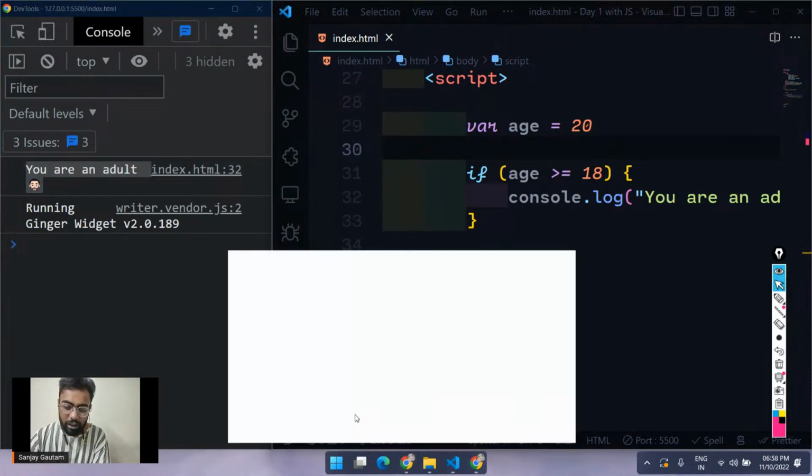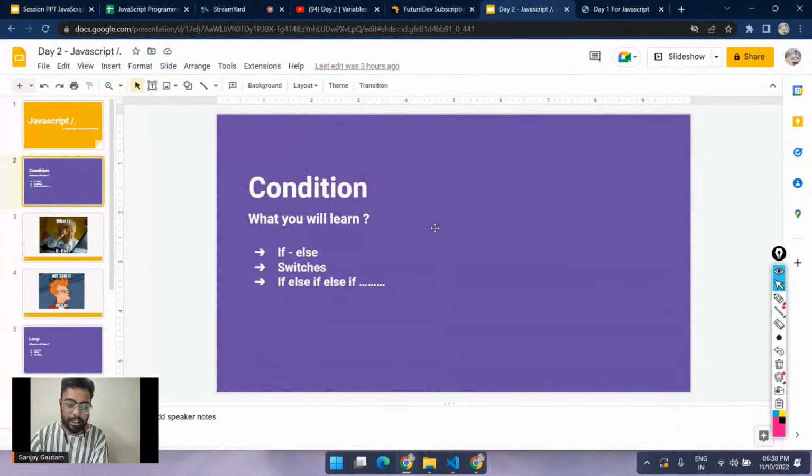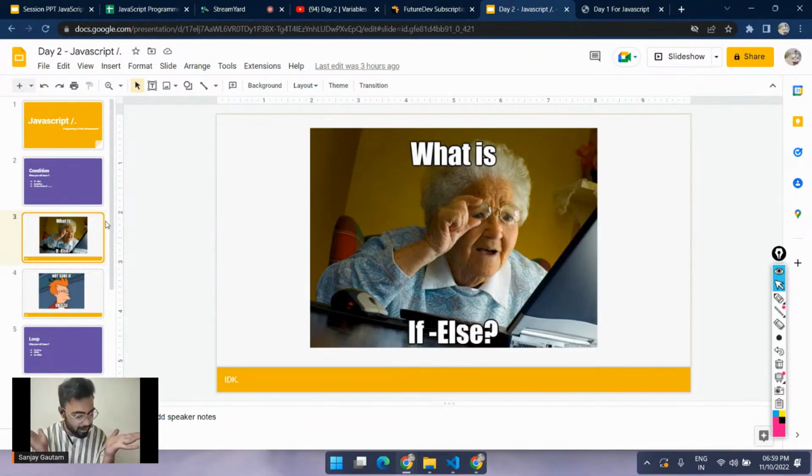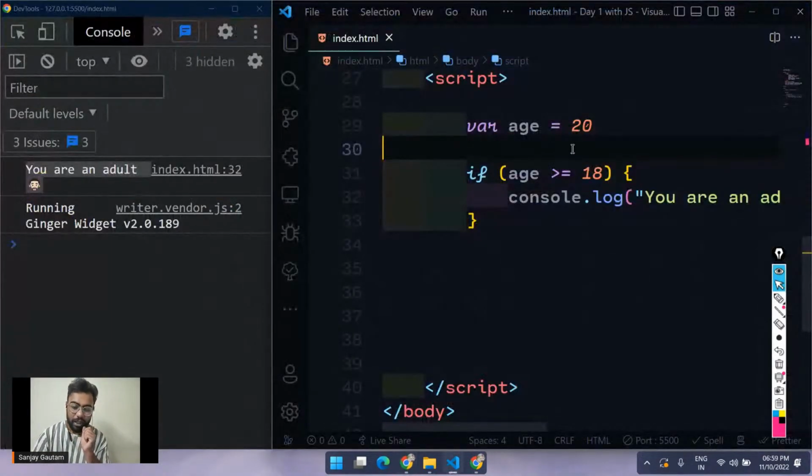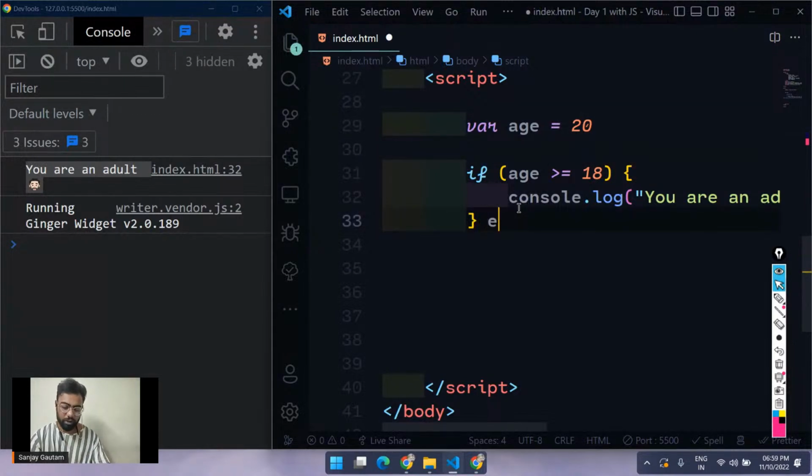So what are we actually doing right now? We are covering this second concept, conditions, where we will learn about if, else, and else if. Like we covered, what is if? If this condition is true, execute this code. Now we are going to cover the second part: what is this else? We have if, and if this condition is true, execute this piece of code. But we have one more thing after if. Every time after if, you can put an else here and a block again.